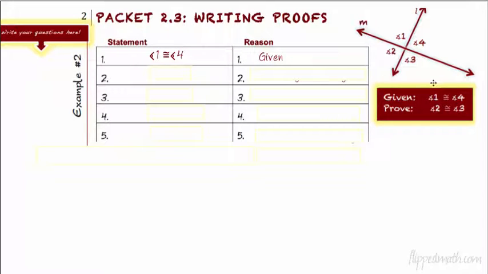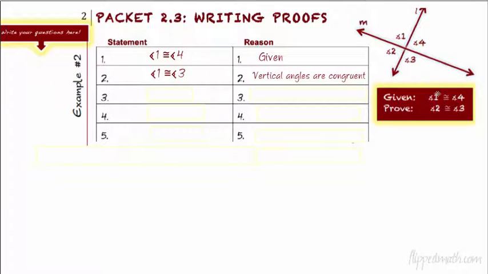So let's go through. Let's use our vertical angles actually. All right, if you know something, here's a good thing. If you write something down and it's true, but you don't need it, you're not wrong. I mean, you can write that down, but we're not going to be wrong here. We're going to need that. 1 is congruent to 3, vertical angles.